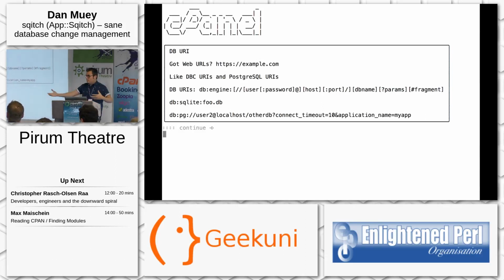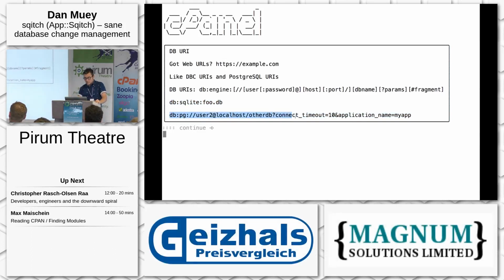So like web URLs, http: whatever. It's the same thing except it starts with a literal db: whatever the engine is, / everything else. So this is a simple SQLite one that's a file called foo.db in the current directory. The bottom one's a more complicated Postgres one that has a user and a host, the database name, some connection attributes. But I have a link to the documentation for this at the end, so don't worry too much about that right now. Just know it's possible to set all this and reference them by URL, basically.